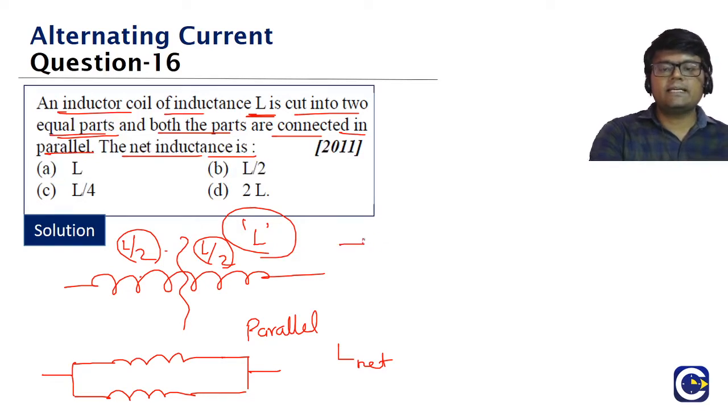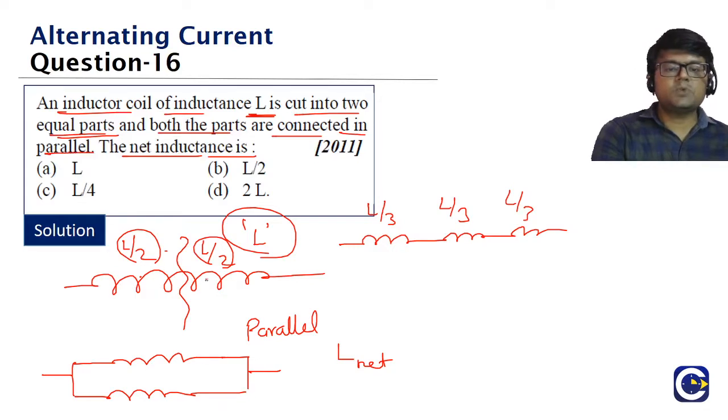So when you have an inductor, if you divide this into three equal parts, each part is going to be L by 3, L by 3, L by 3. So totally when we add it, it is going to be L. So each part is what, guys? L by 2, L by 2.